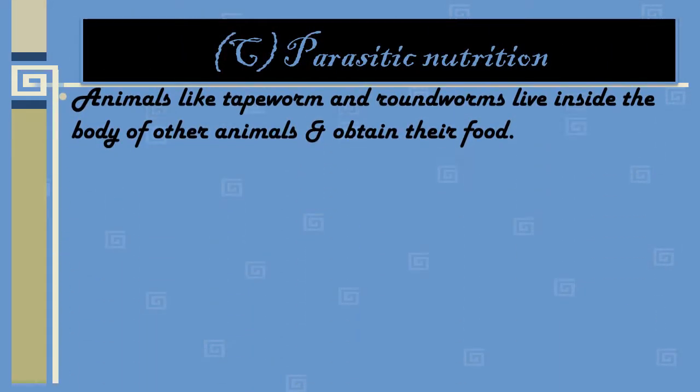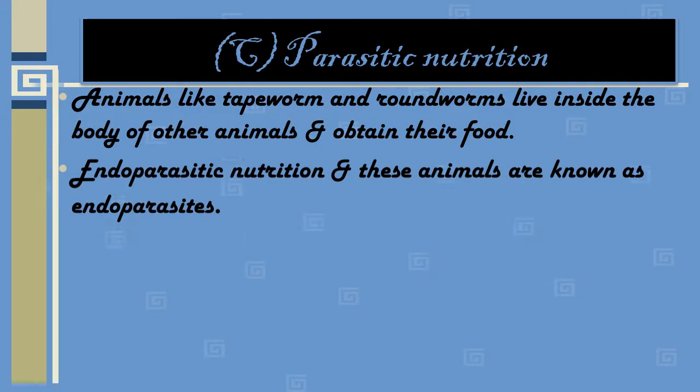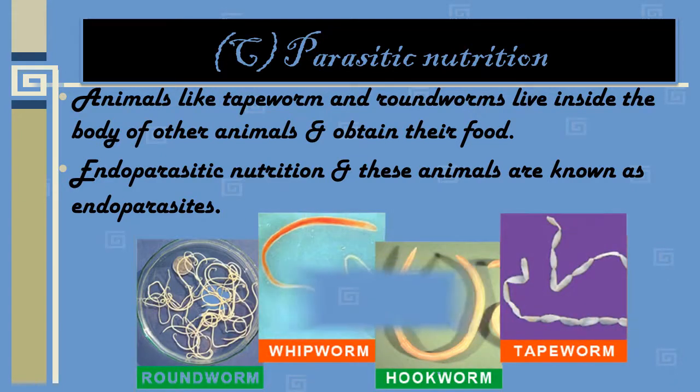Now next, animals like tapeworm and roundworms live inside the body of other animals and obtain their food, and it is called endoparasitic nutrition. These animals are living inside the body of the host, that's why it is called endoparasitic nutrition, and these animals are known as endoparasites. Examples are roundworms, whipworm, hookworm and tapeworm.